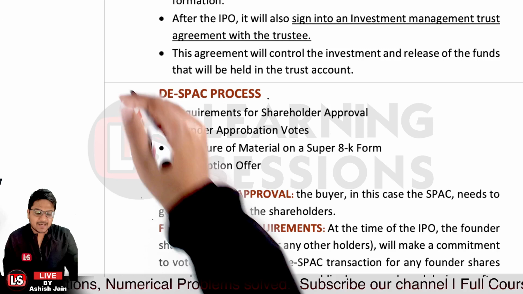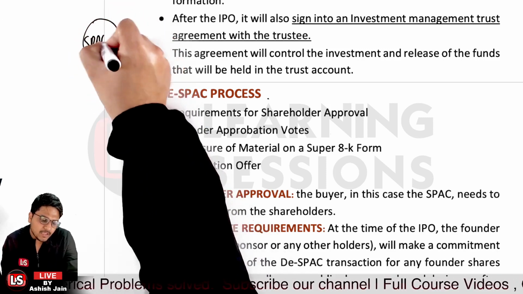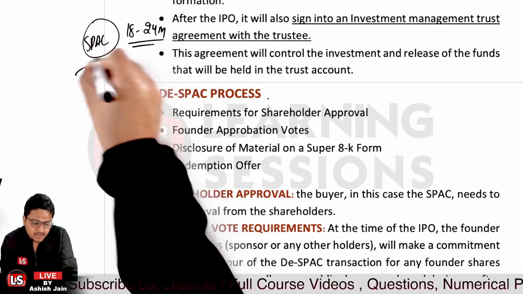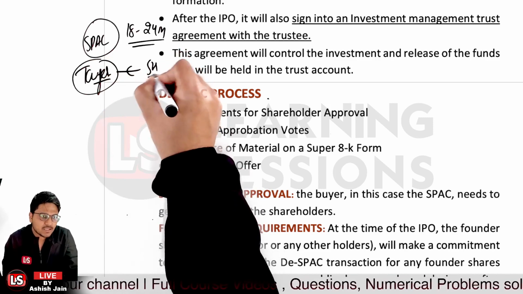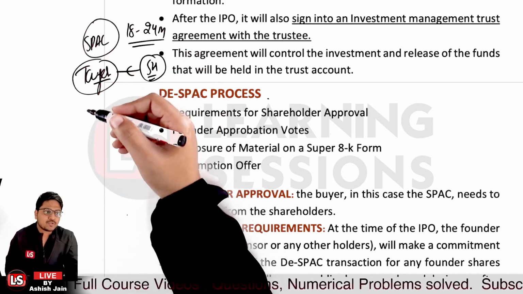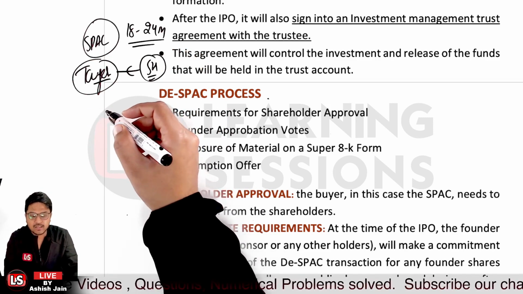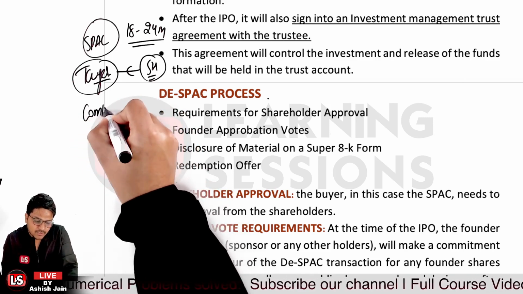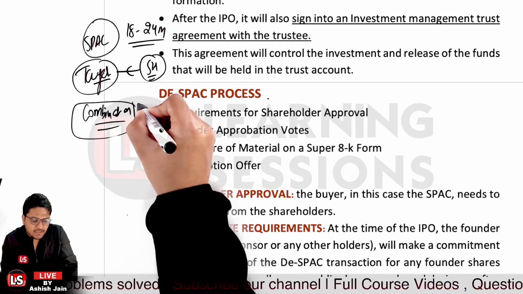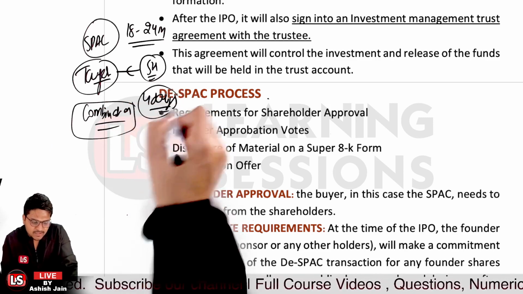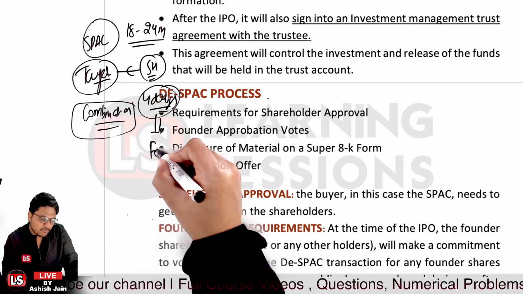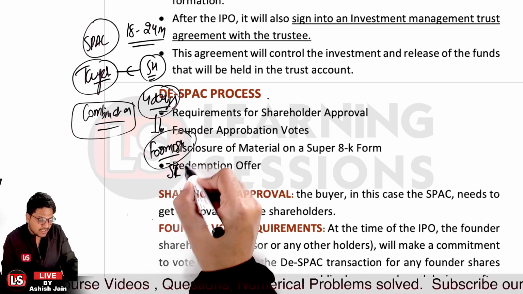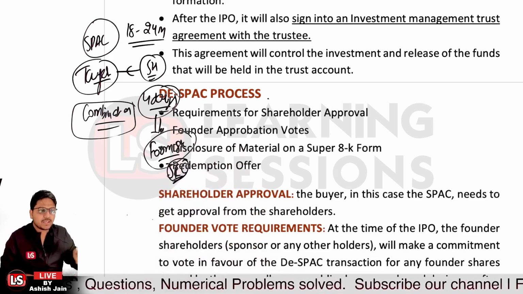Now, what is the de-SPAC process? It is to be completed within a period of 18 to 24 months. Once you have finalized the target company, you are to get approval from the shareholders, and after that the approval votes are to be given, and ultimately the combination of the entities will be done. And within 4 days after the transaction, Form 8-K or Super 8-K is to be submitted with the SEC, that is the United States Securities and Exchange Commission. Okay, that is to be done.